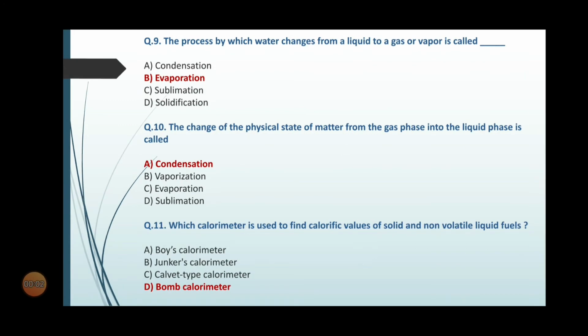Question number 9. The process by which water changes from a liquid to a gas or vapor is called dash. Options are option A condensation, option B evaporation, option C sublimation, option D solidification. So the correct option is option B evaporation.